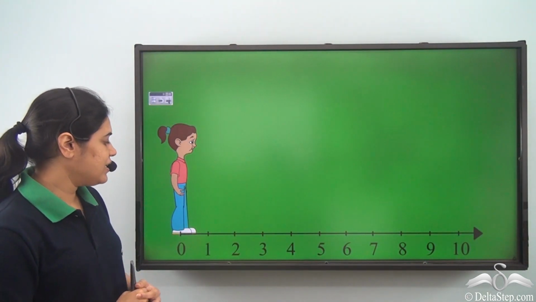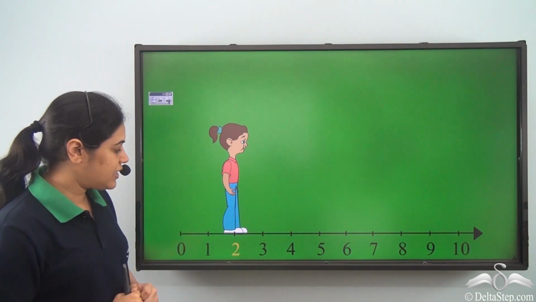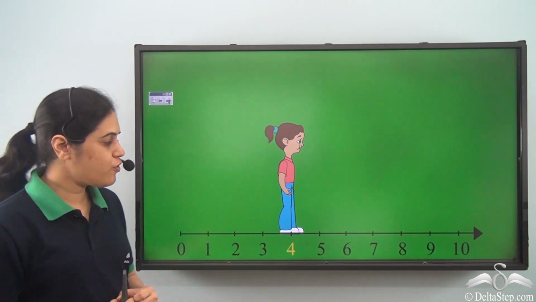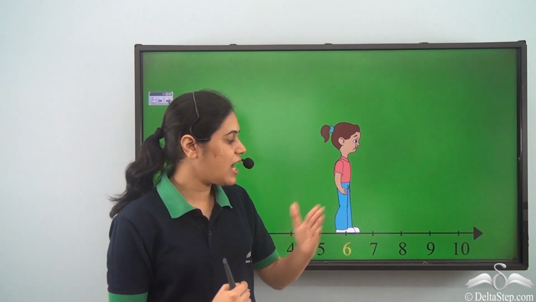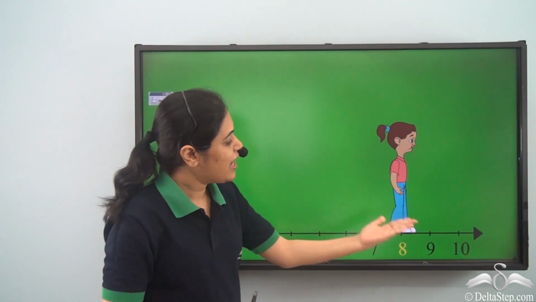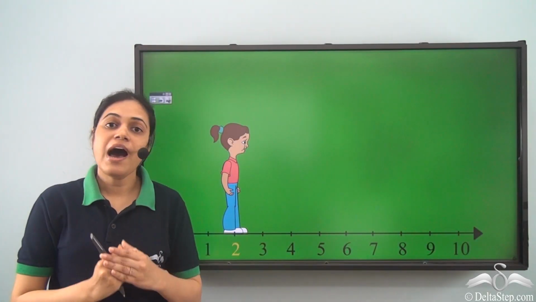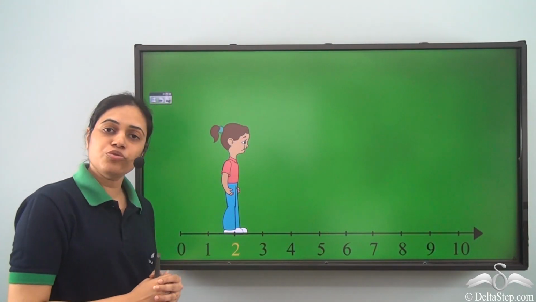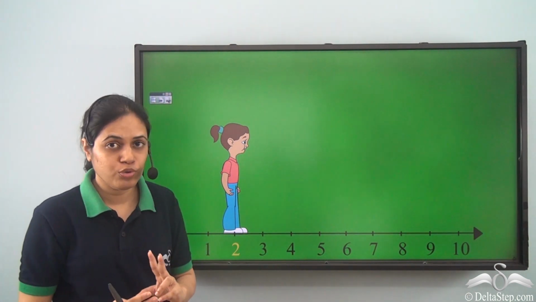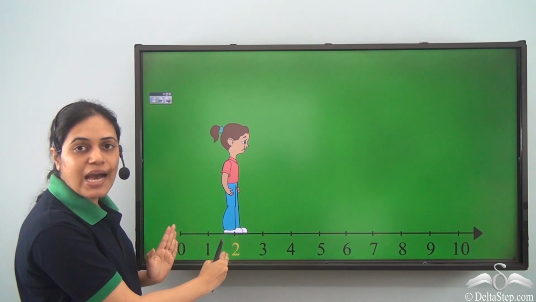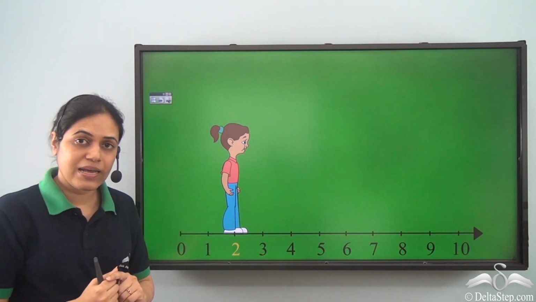Now we see that she takes the first step and comes to 2, then takes the second step, comes to 4, takes the third step, comes to 6. She takes another step and comes to 8, and then another step to come to 10. So after the first step, she comes to 2. That is, she can cover a gap of 2. So she can cover this gap measuring 2. She can cover a gap of 2 in one step.